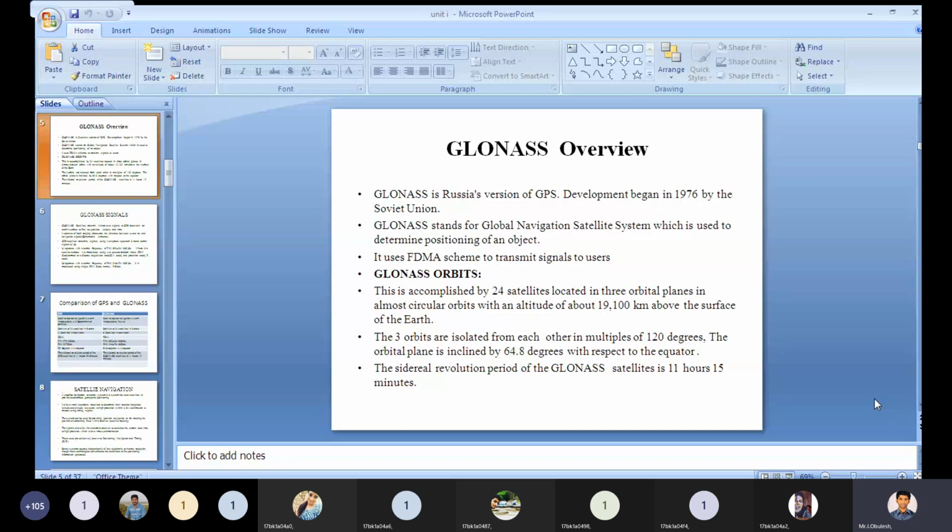These 3 orbital planes are isolated from each other in multiples of 120 degrees.